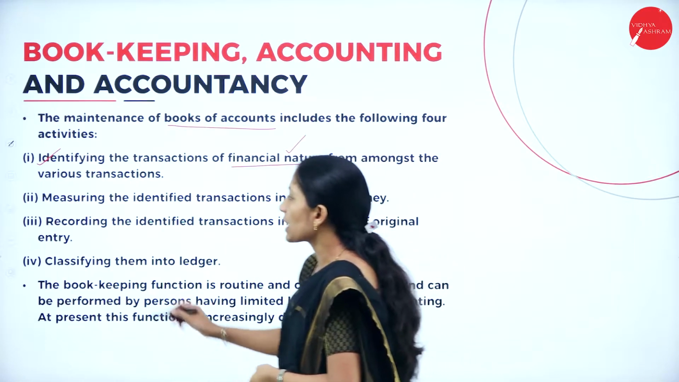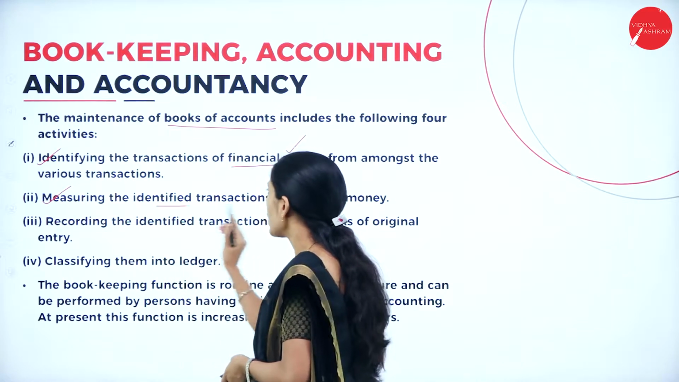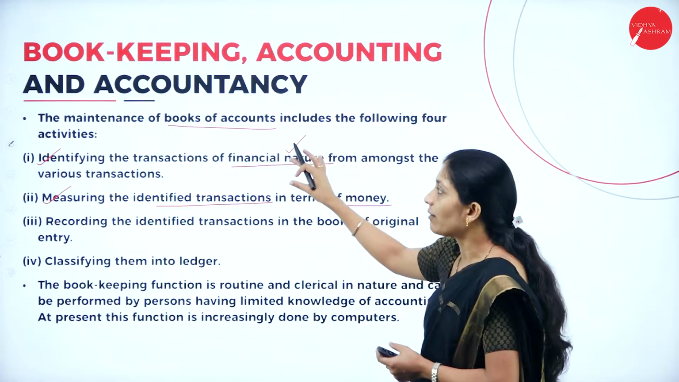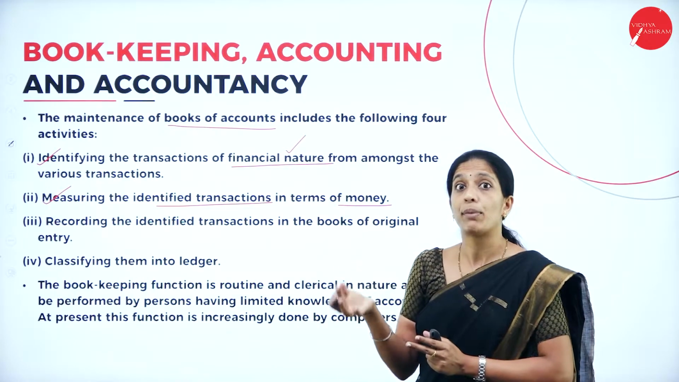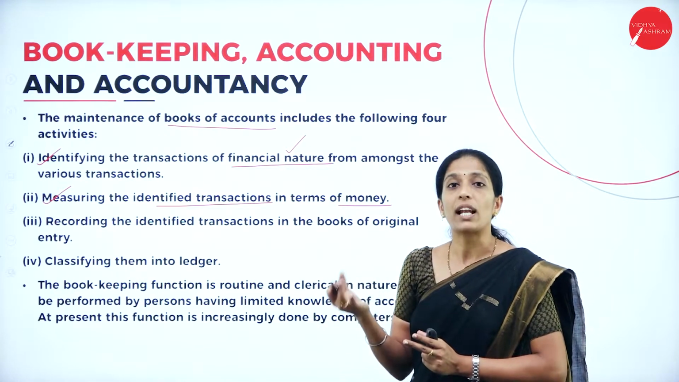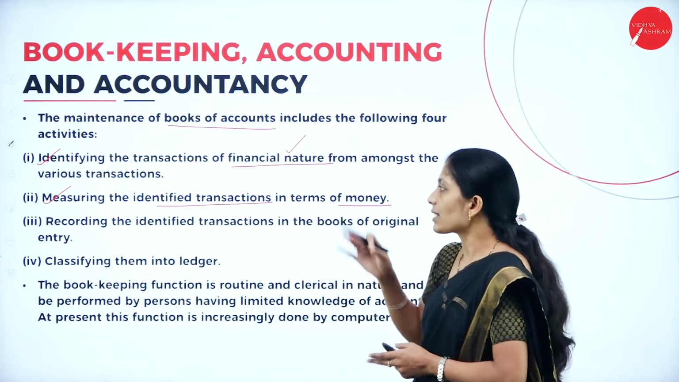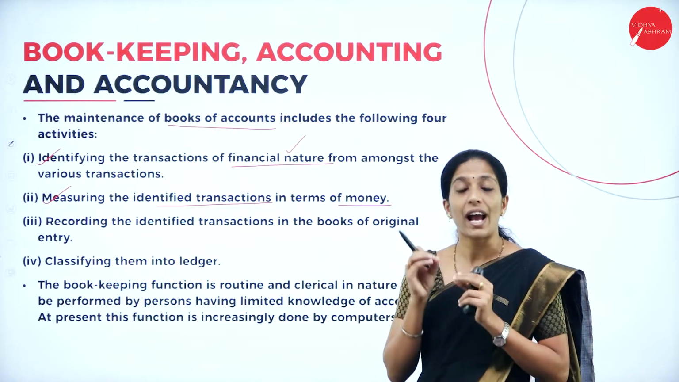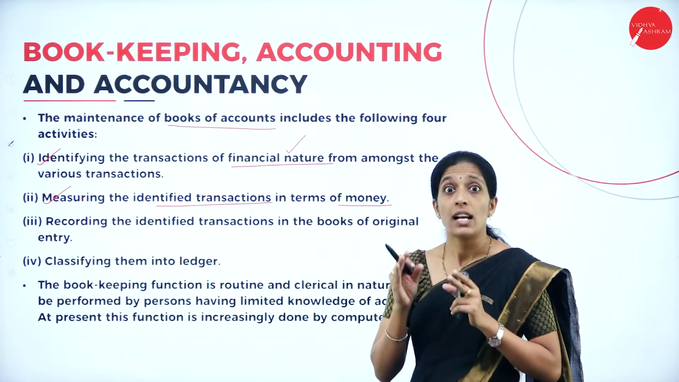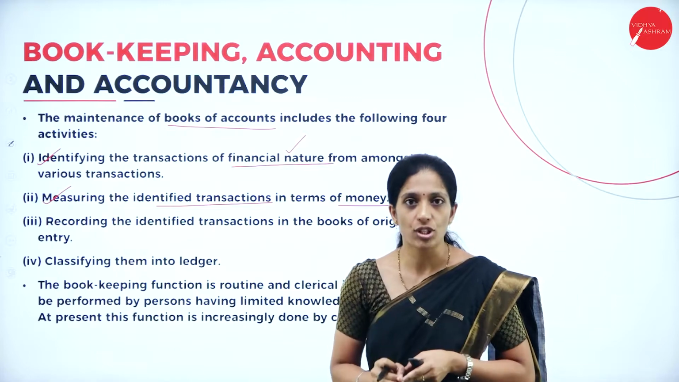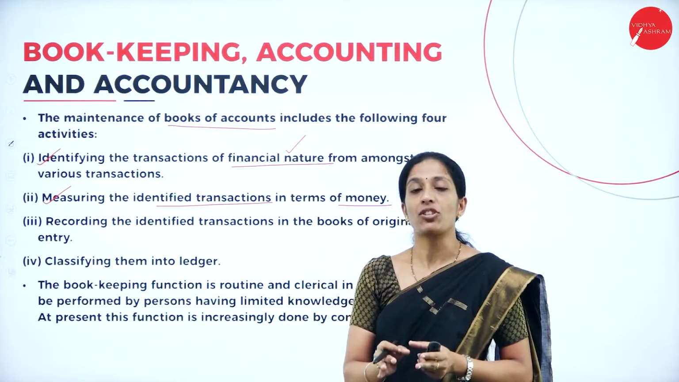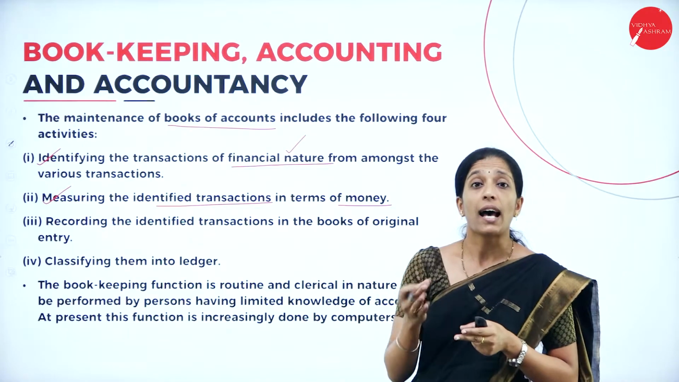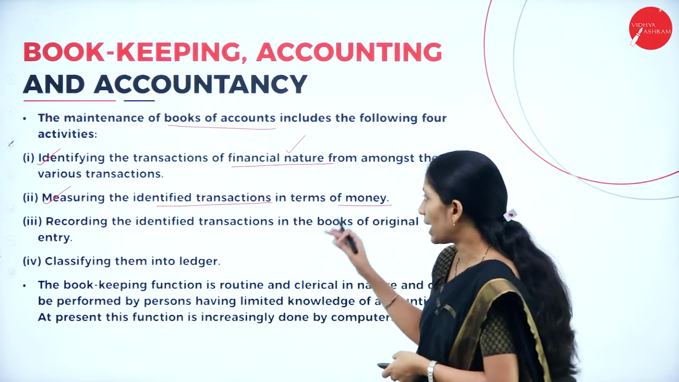And the second activity is measuring the identified transaction in terms of money. First we have identified the transactions that can be measured in terms of money, the financial transactions. Next, second is measuring the identified transaction. So we have to measure that transaction. It's not just that it should be a financial transaction. It should be a financial transaction, and at the same time, those financial transactions have to be measured in terms of money.